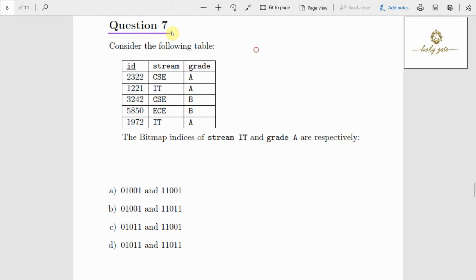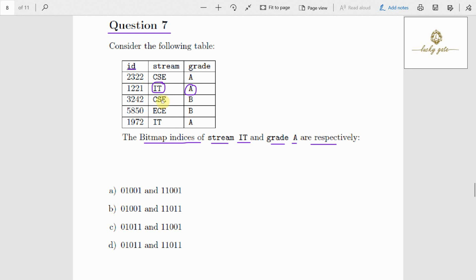Question number 7. Consider the following table. Some table is given, with ID, stream and grade. Now the question is, the bitmap indices of stream IT and grade A are respectively. Stream IT, and grade A on this one, respectively. Here bitmap indices are a special type of index designed for efficient querying on multiple keys.